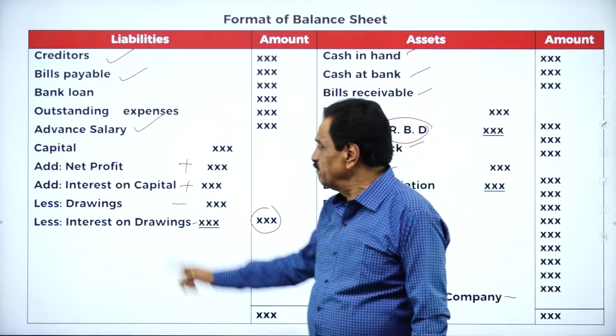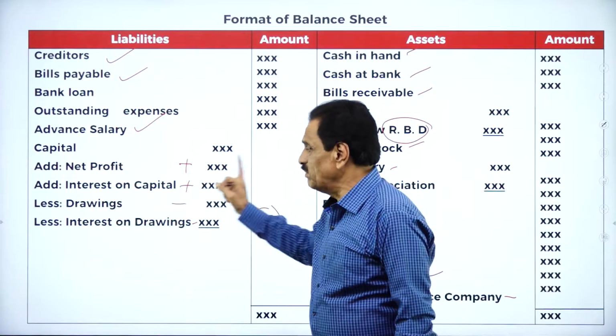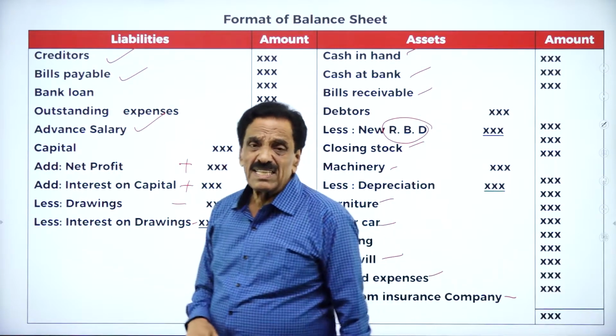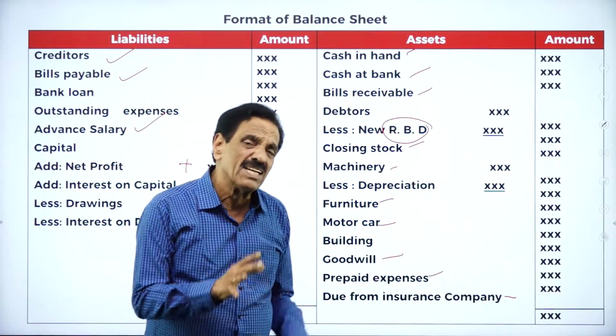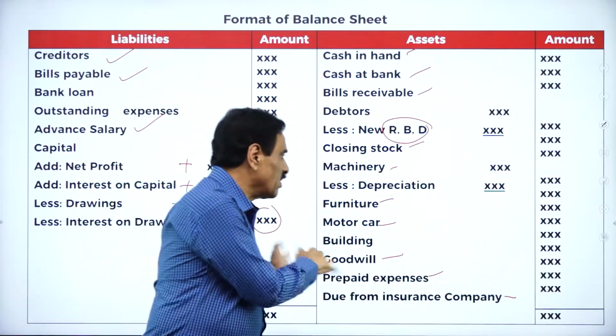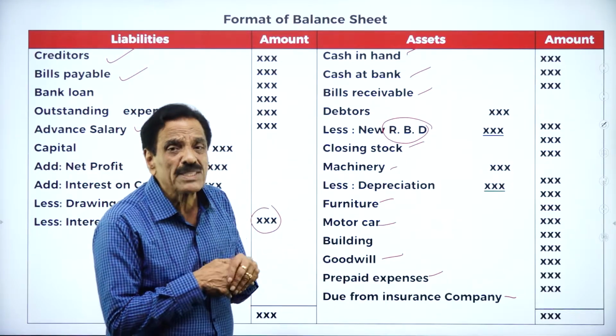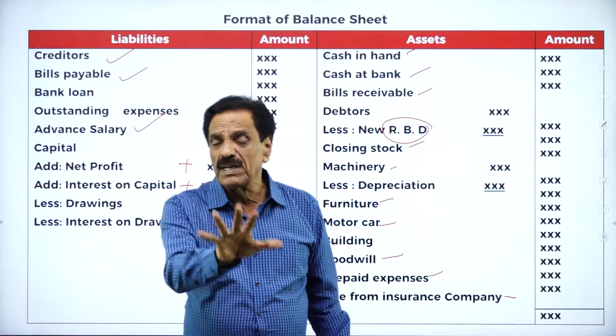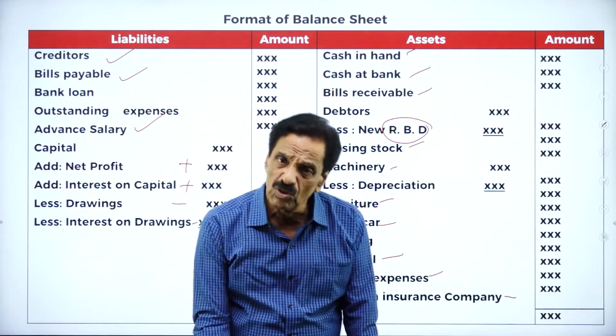For capital, net profit should be added. Interest on capital should be added. Drawing should be deducted. Less interest on drawing should be deducted. When you go through the problem, when we are solving the problem, I'm going to explain once again what these items are. I told you final account is prepared at the end of the year by a sole trader.